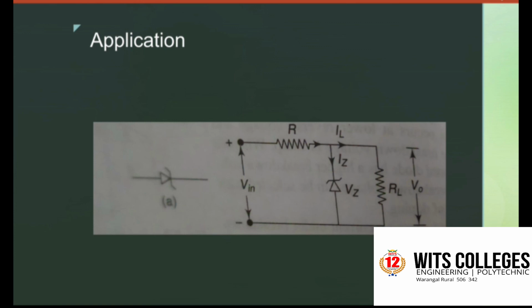In this figure, it is required to provide constant voltage across the load resistance RL, whereas the input voltage may be varying over a range. The Zener diode is reverse biased, and as long as the input voltage does not fall below VZ, that is the Zener breakdown voltage, the voltage across the diode will be constant. So this constant voltage will be used in voltage regulators. The Zener diode will be used as a voltage regulator.